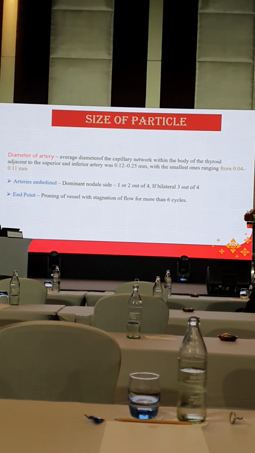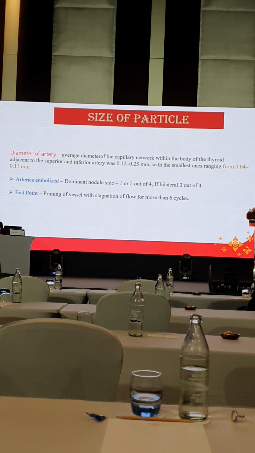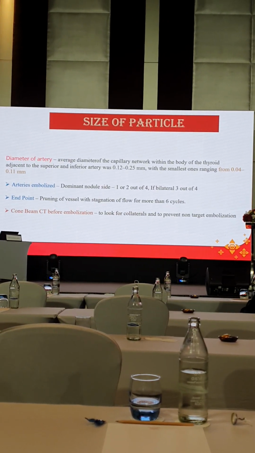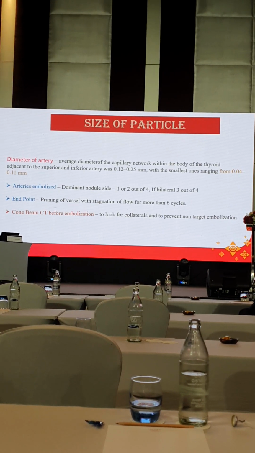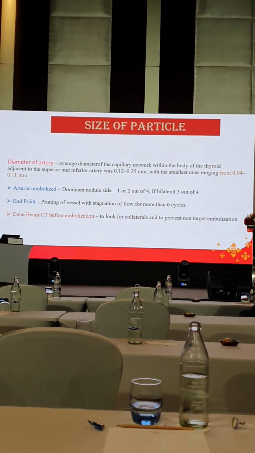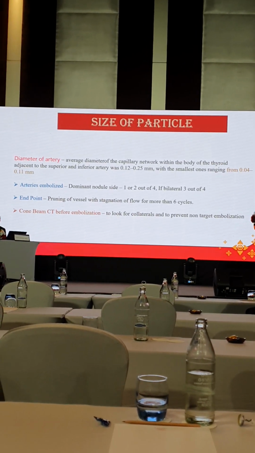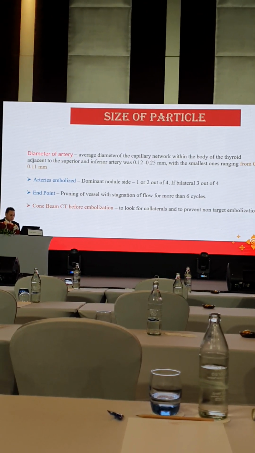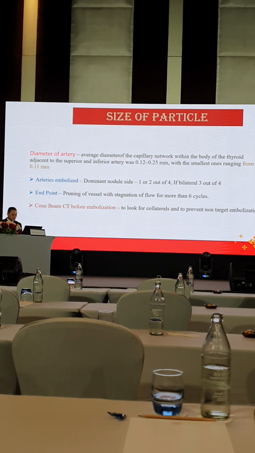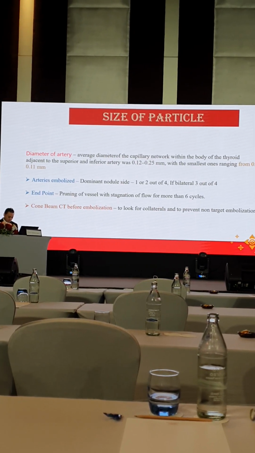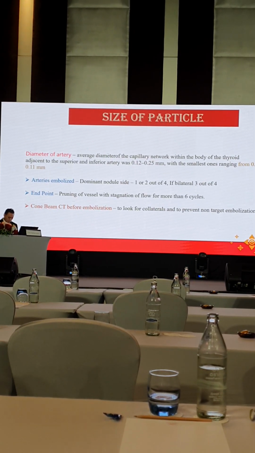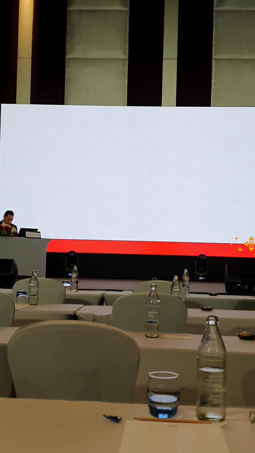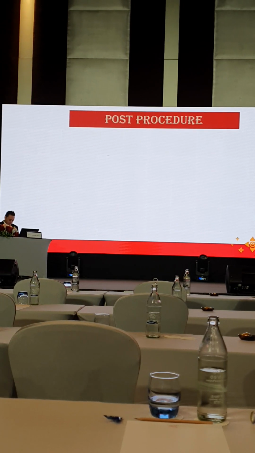So the endpoint is classical pruning of vessels with stagnation of flow, with more than 6 cycles. And I would also suggest that use of cone beam CT in thyroid artery embolization is very important, so that you look for the collaterals and also to prevent non-target embolization. We know there are a lot of collaterals between the ECA and ICA, and I have told you that there can be complications. So cone beam CT should be done in all patients.